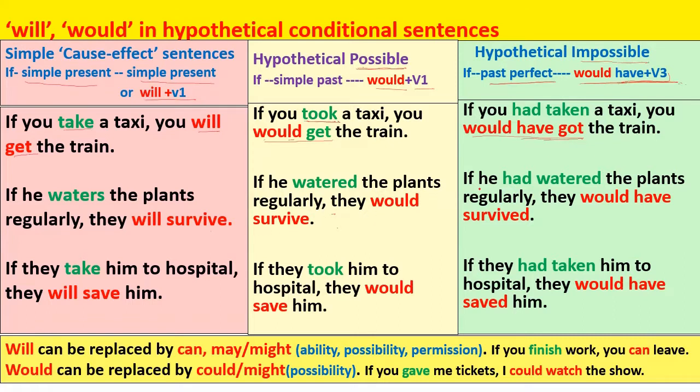But in the third type, if we change the sentence to third type, it will mean if he had watered the plants regularly, they would have survived. But the plants have already wilted, they have already died, they have not survived. So if now you water them, it is going to have no effect. So it is impossible now that the plants can be made to survive or they can be revived. So in the third group, the condition is hypothetical, but the outcome is impossible.